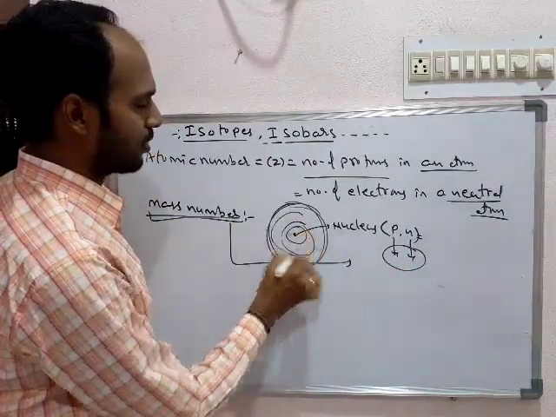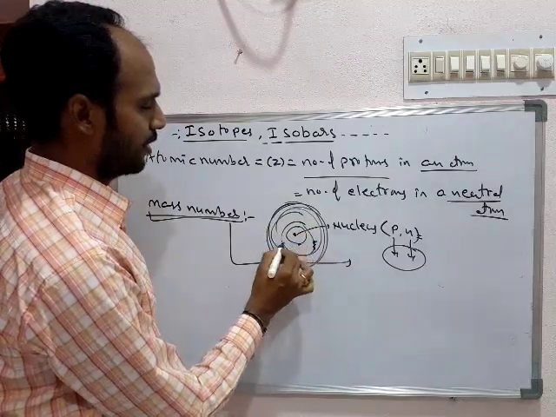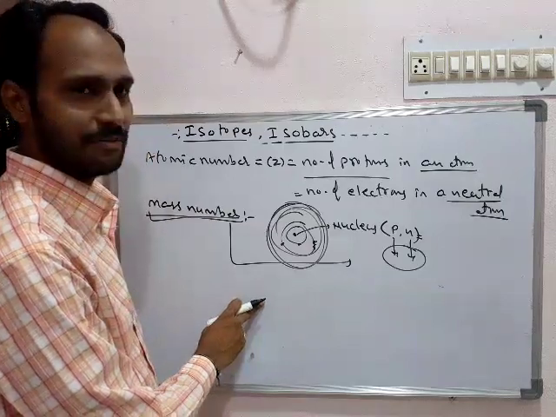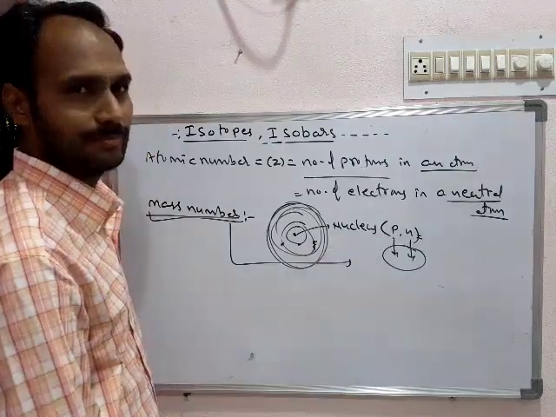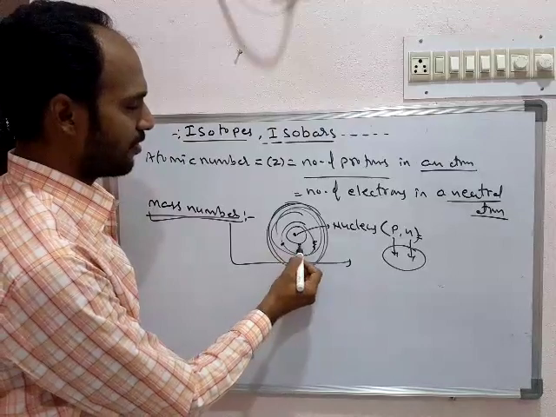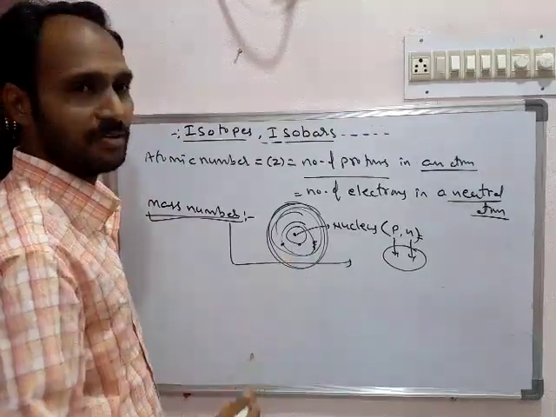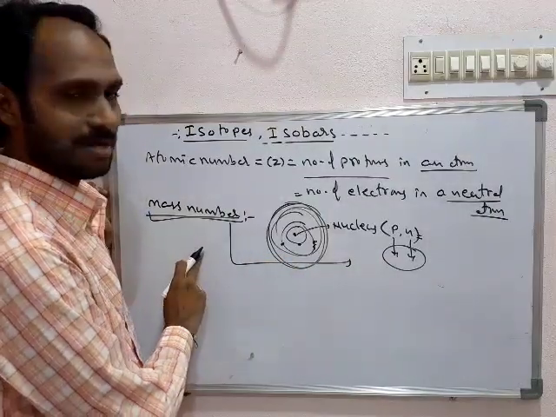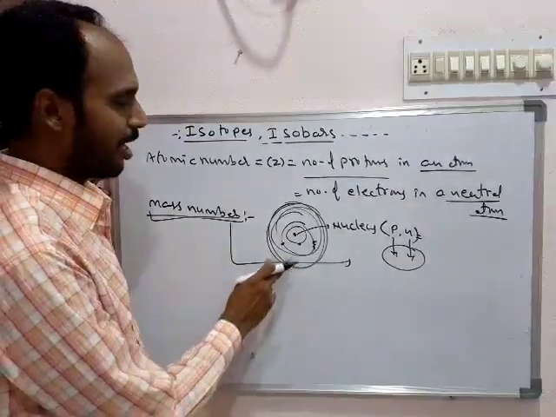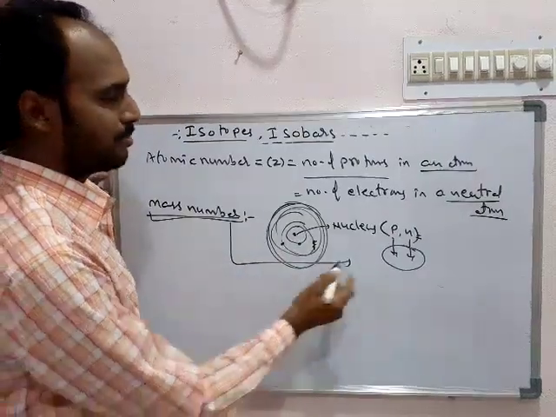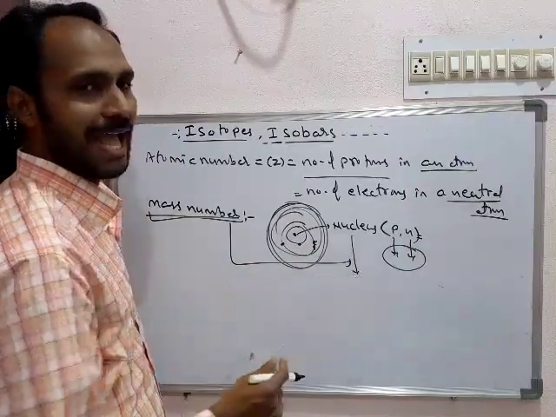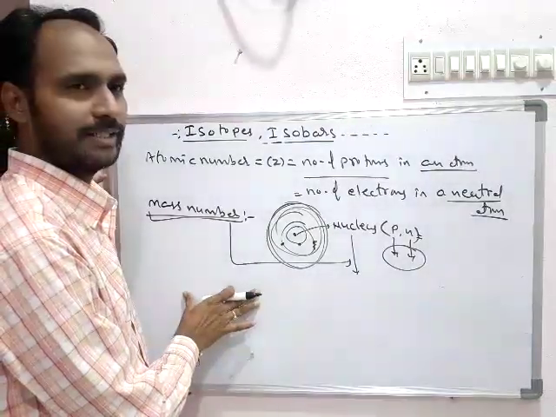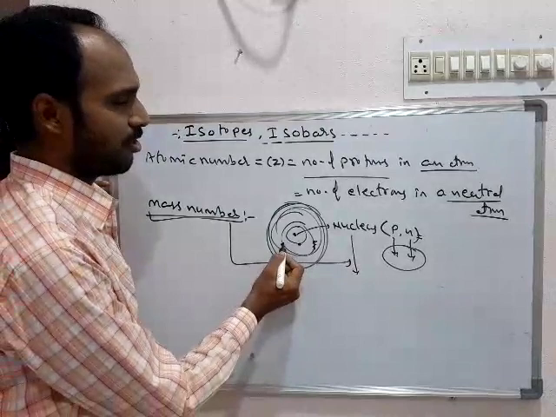Then what about the electrons? In an atom, electrons are also present, exactly equal in number to the protons. But the mass of electrons is negligible. So in the calculation of mass number, we simply neglect the mass of electrons. It means the mass number does not give the exact accurate value of the mass of that atom, as we are neglecting the mass of electrons.